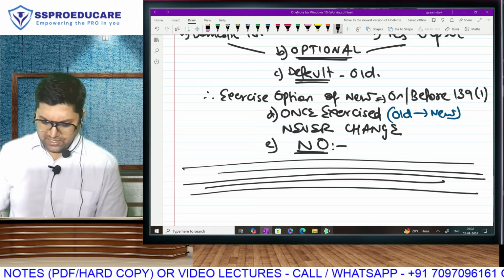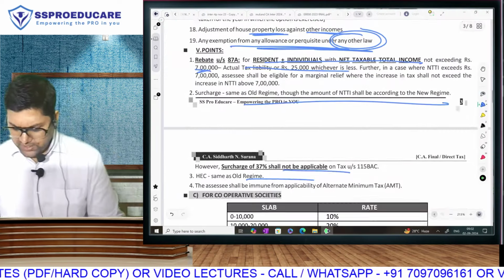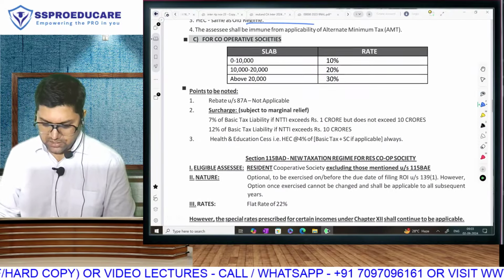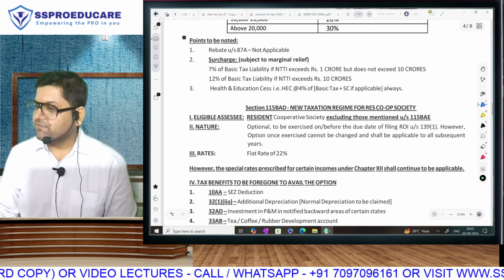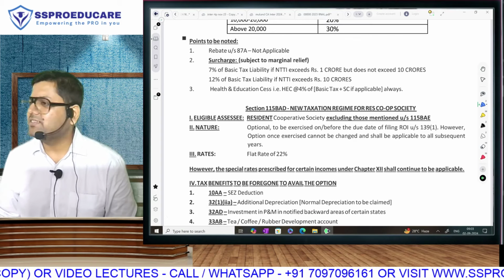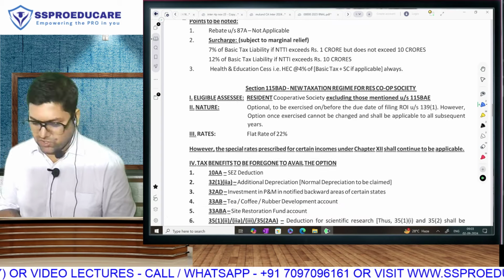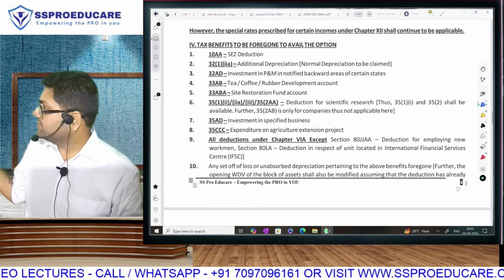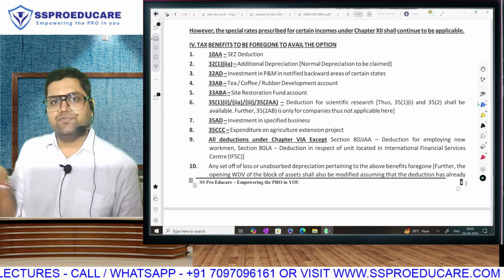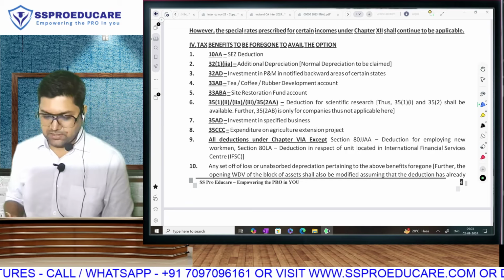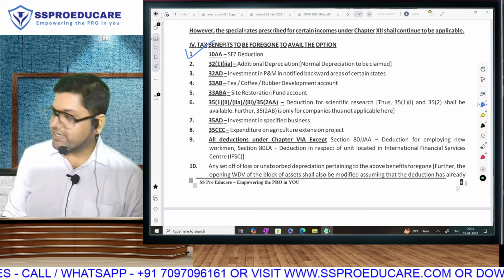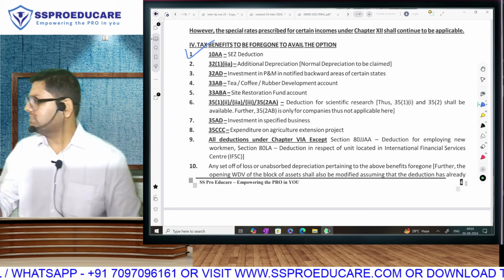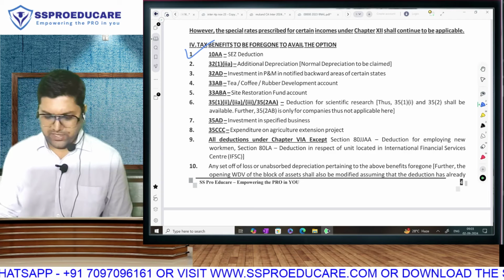Okay. But still, I want to quickly take you through the list. So I will take you to that list. So this is the cooperative societies' 115BAD. The list is similar; the BAD, BAA list is also the same, and it's only this much. And if you observe, these points are from the same list. So the SEZ deduction, we discussed this. What is this? At least that is clear. These are deductions that will not be allowed in the new regime.